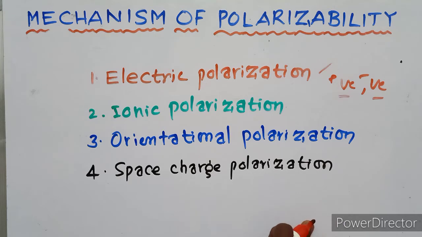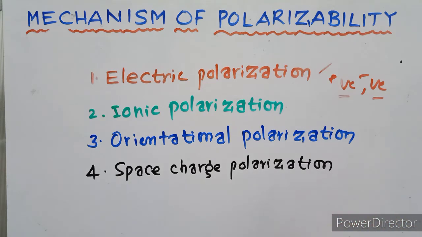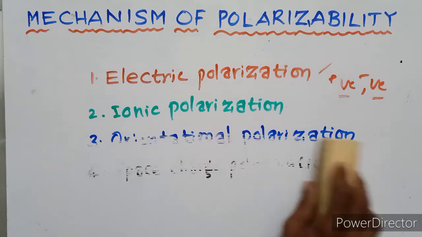When an external electric field is applied, electric strain is produced in the dielectric material. First is electronic polarization.